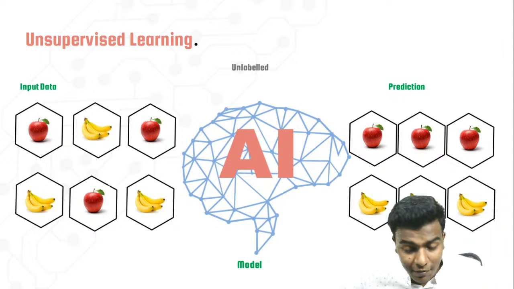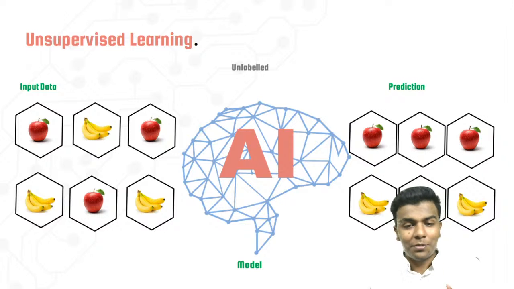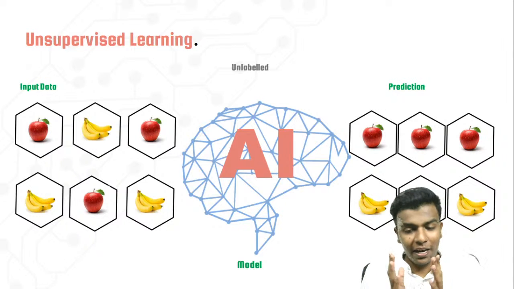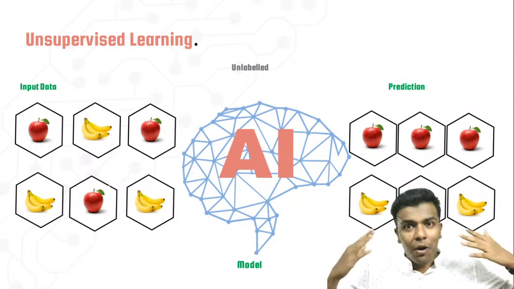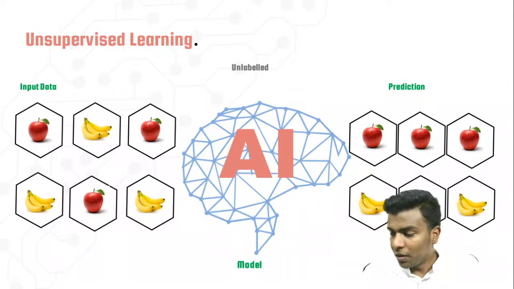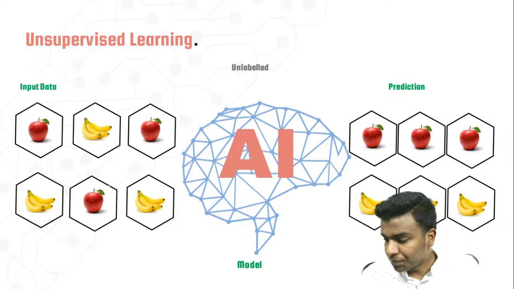Another main thing I wish to say is that the example I'm showing here is an image, but don't think only of images, it may be any kind of data. The data is combined, and it identifies the pattern and segregates it. It doesn't bother about labels at all. That is known as unlabeled data, and that's why it's called unsupervised learning.